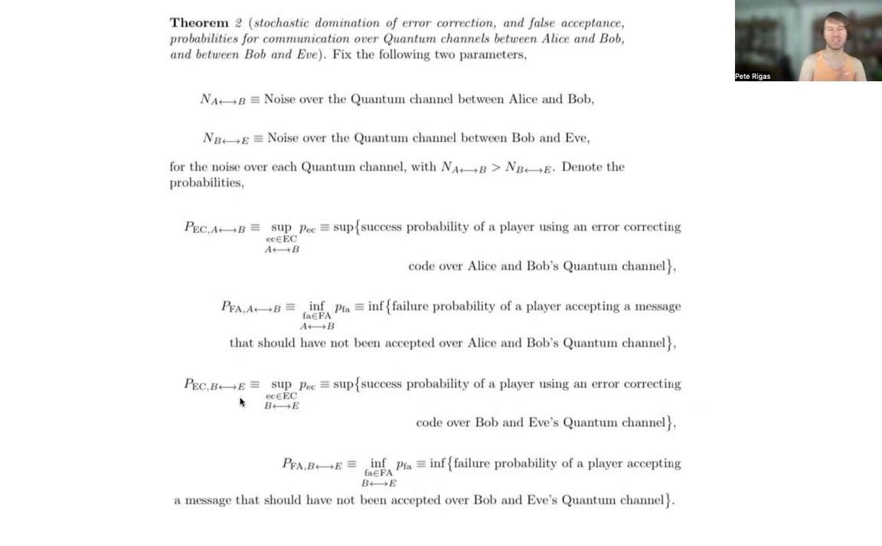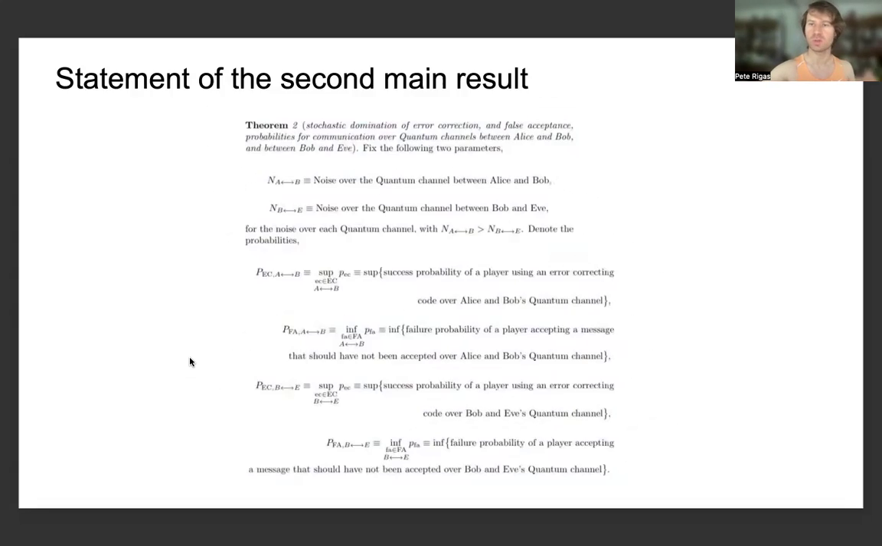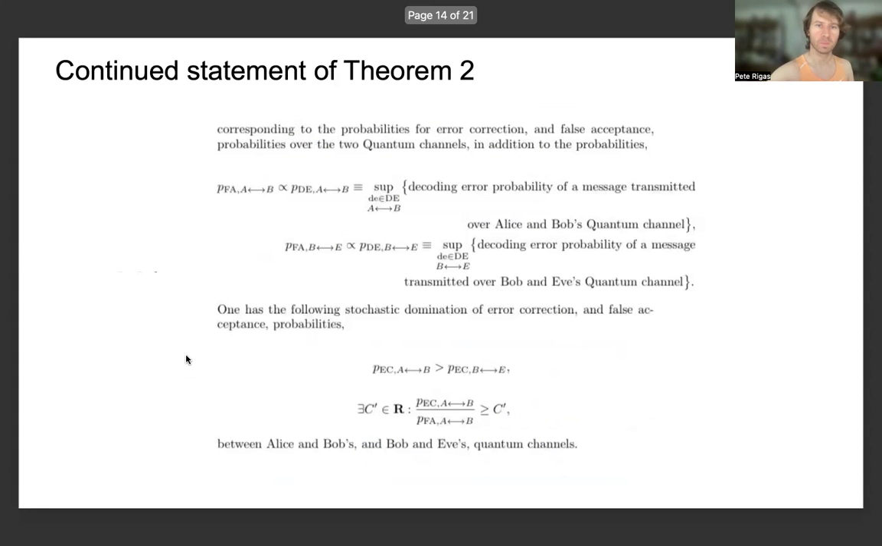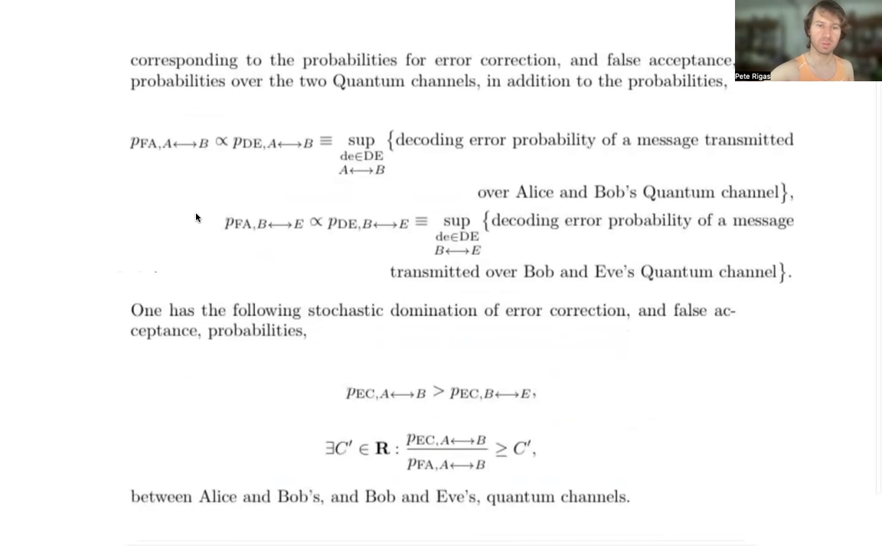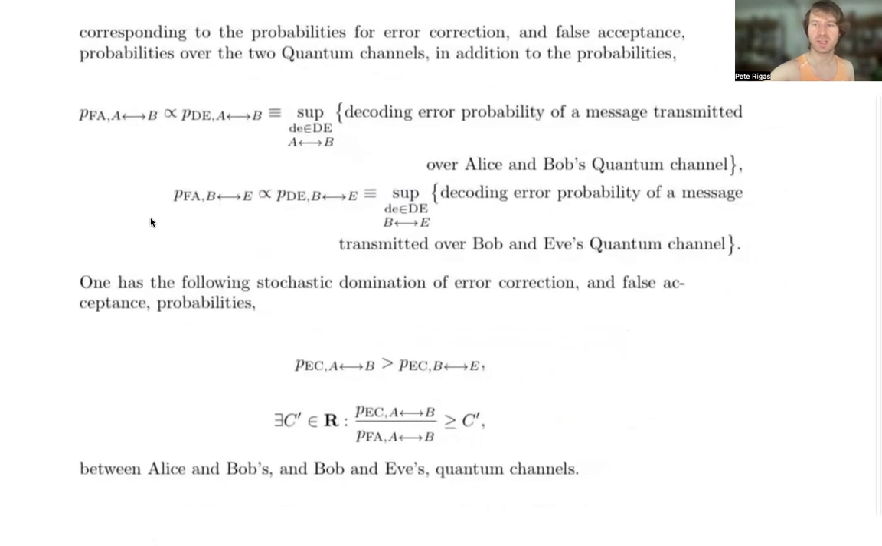So we can define these probabilities, and as we have been describing through this statement, we are looking for a stochastic domination result that is resilient to noise and holds in the presence of noise. And we are continuing the statement of Theorem 2 just to provide the two stochastic domination results from these probabilities of false acceptance and error correction that were defined in the previous slide.